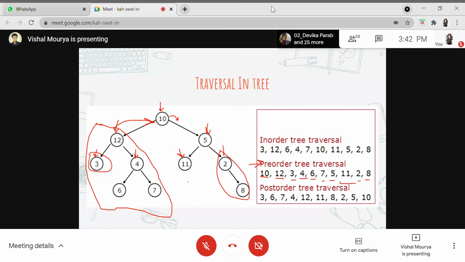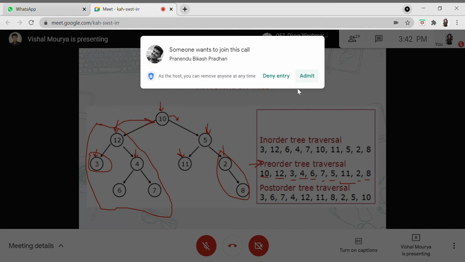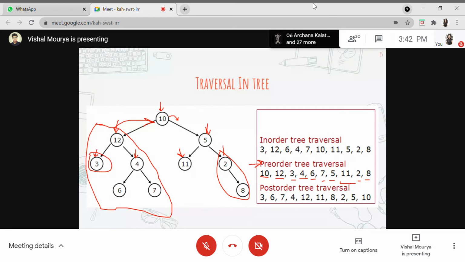I would like to add one thing here. While I was doing the pre-order traversal, or dry run, we have seen that I'm actually repeating the same procedure. When I was at the root node, I moved on to the left subtree. Whenever I was on the left subtree's root node, I again moved on to its left subtree. Similarly, when the left subtree is done, during pre-order traversal I move on to the right subtree. So this is repeating in itself. Whenever we see this type of thing, it is actually recursive in nature. They have the same nature.